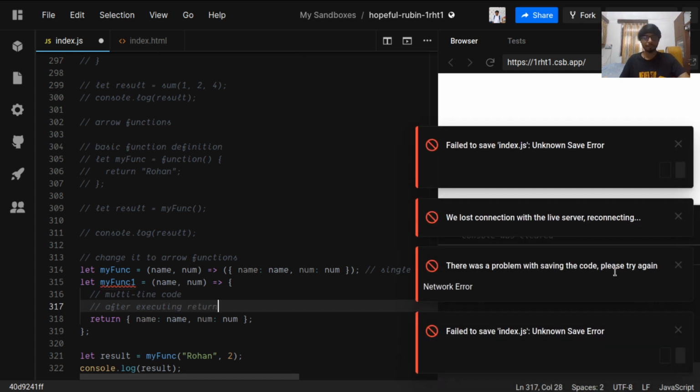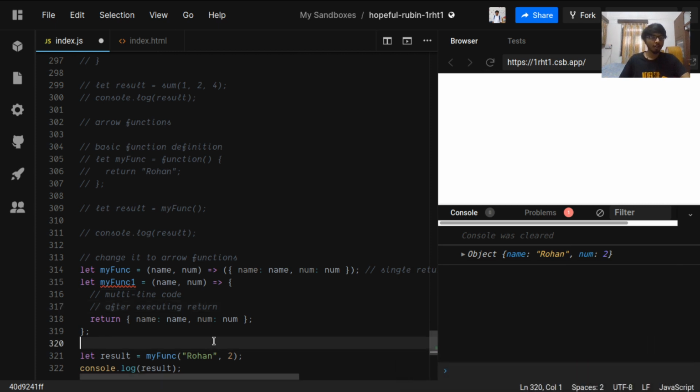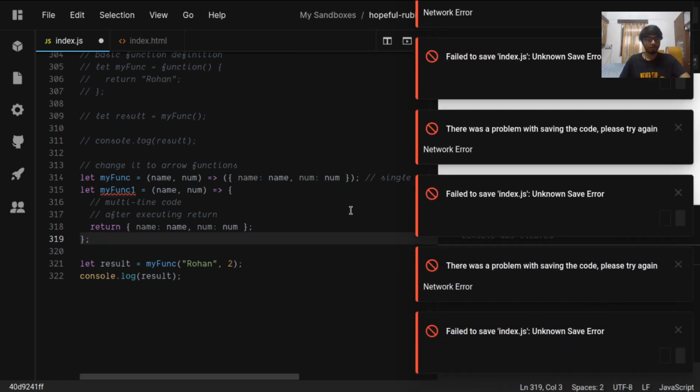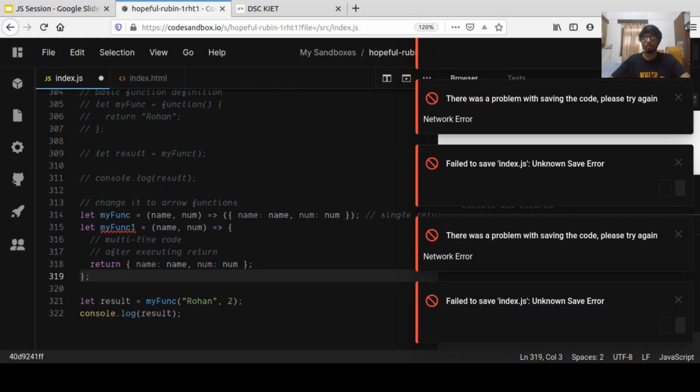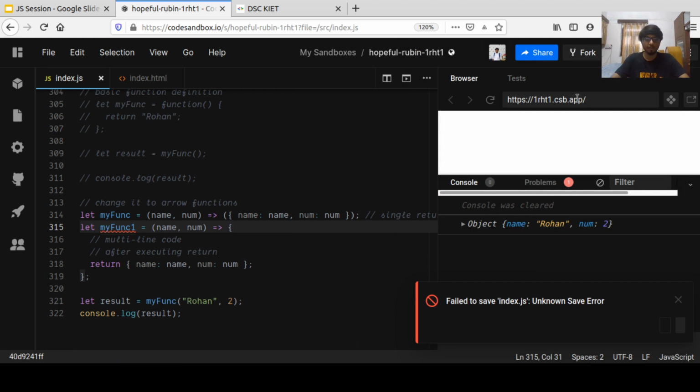Okay, it's throwing me an error because of connection issues. The net is not working. Okay, fine. Let me check the network issue. Wi-Fi is not connected. Sorry for the network issues there. We can just resume. Yeah, everything's working now.